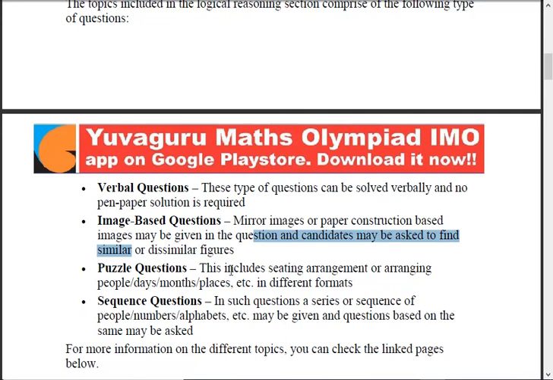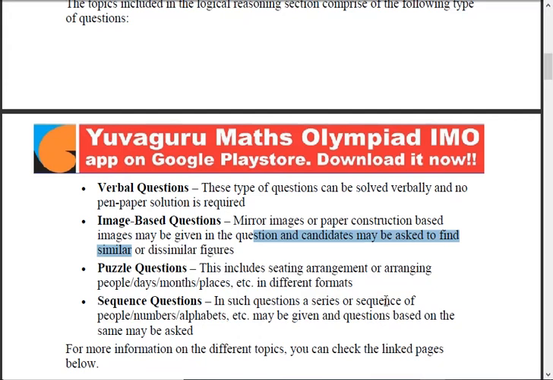Puzzle questions. These include sitting arrangement, arranging people, days, months, places, and so on. Means see these puzzle questions, we get problems like: A does not sit with B, so it does not sit together with B. B likes C. It's like that. These types of problems you get, in a circle too. Now sequence questions.